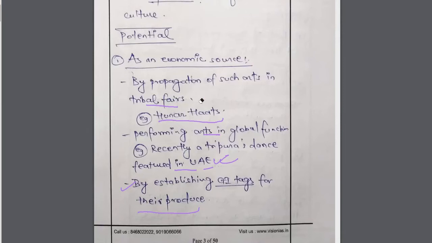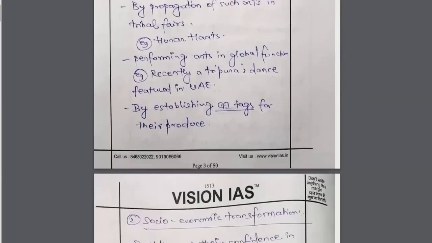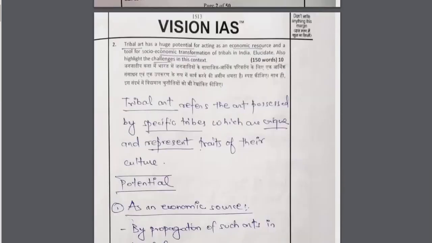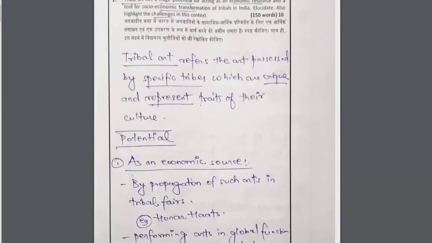GI tag is a Geographical Indicator tag that is related to a specific good which belongs to a particular state or community. So again, it helps to distinguish the uniqueness of that product and which place it belongs to. What I feel is, in this question, the candidate has somewhat gone off track and was not able to answer what the examiner is actually looking for.